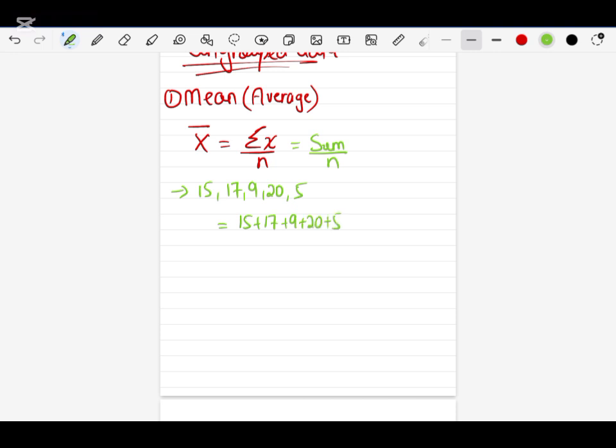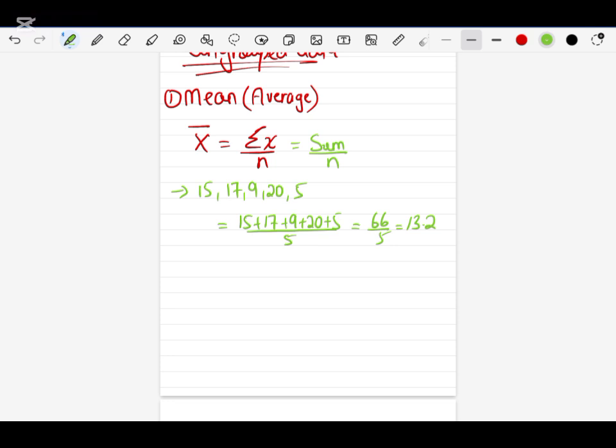And the total number of values are 5, so I have to write 5 here. So when we do the total of this, 15 plus 17 will become 32. 32 plus 9 will give us 41. 41 plus 20 is 61. 61 plus 5 will be 66. 66 divided by 5 will give us the answer. Mean will be 13.2. This is the mean of ungrouped data.